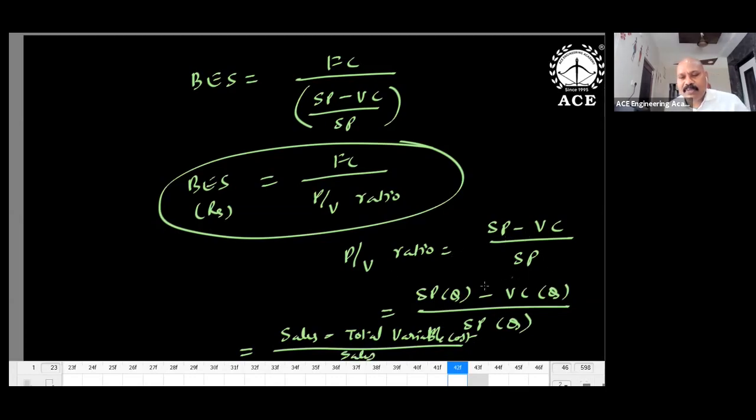Okay, what is P by V ratio? P by V ratio is equal to SP minus VC by SP, which is SP into Q minus VC into Q divided by SP into Q. So what I'm doing is multiplying and dividing by Q. SP into Q is nothing but sales, and VC into Q is nothing but total variable cost, divided by sales. So you will get break-even sales.